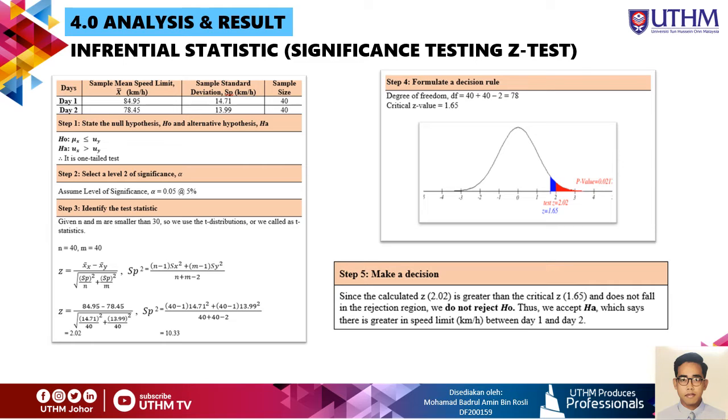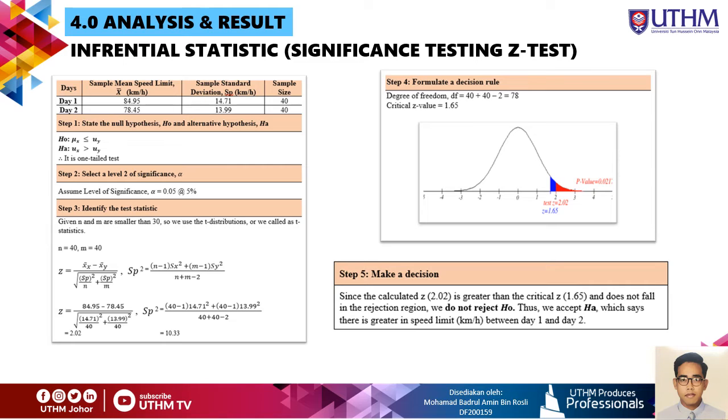For the Z test, step 1 is we need to state the null hypothesis H0 and the alternative hypothesis HA. For our project, the H0 that we assume is mu x is smaller than or equal to mu y. For the HA, mu x is greater than mu y, so we assume that it's a one-tailed test. Step 2, we need to assume the level of significance. Our project is 0.05 or 5%.